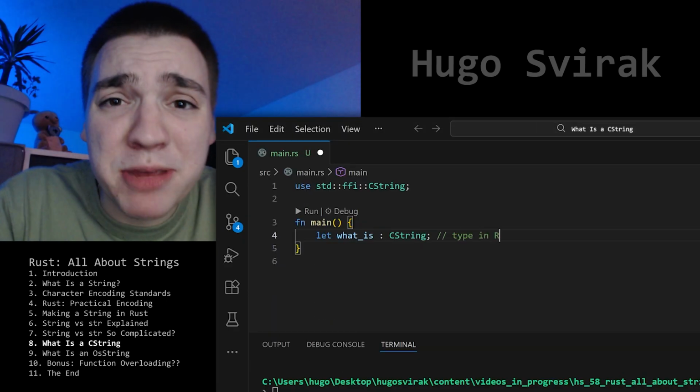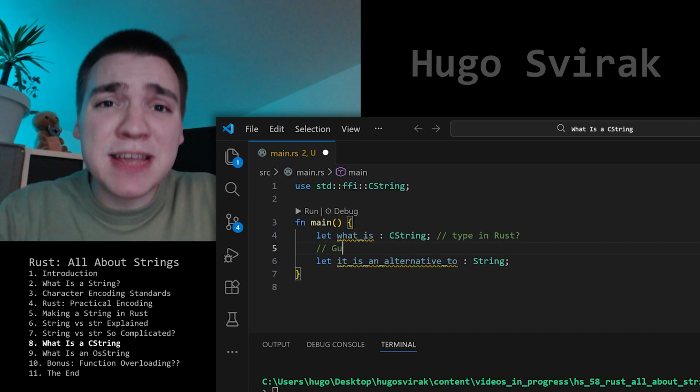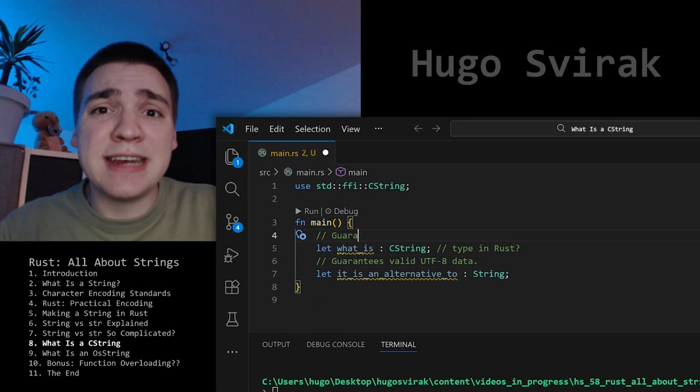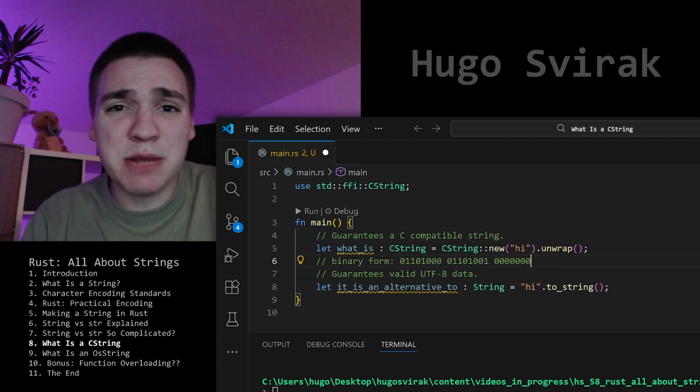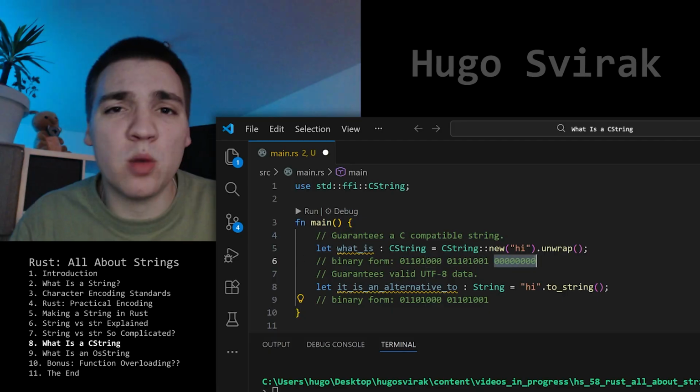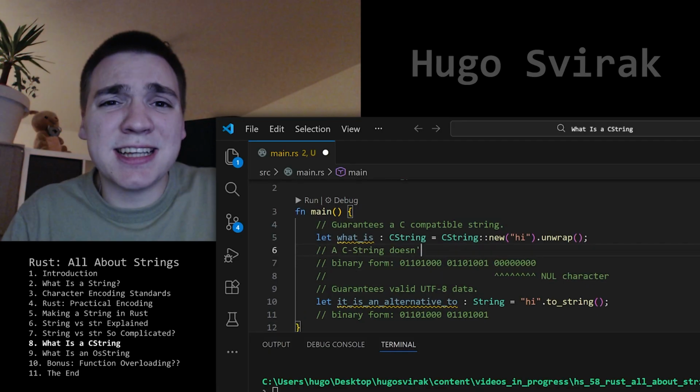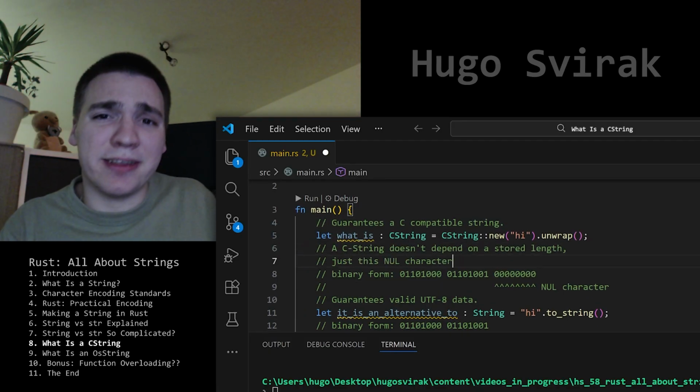What's the CString type in Rust? It's an alternative to string. Instead of guaranteeing valid UTF-8 data, it guarantees a C-compatible string. That means in the binary form of this string, there's a sequence that represents the string is over, which is known as the null character. A C-string doesn't depend on a length, just this null character at the end.